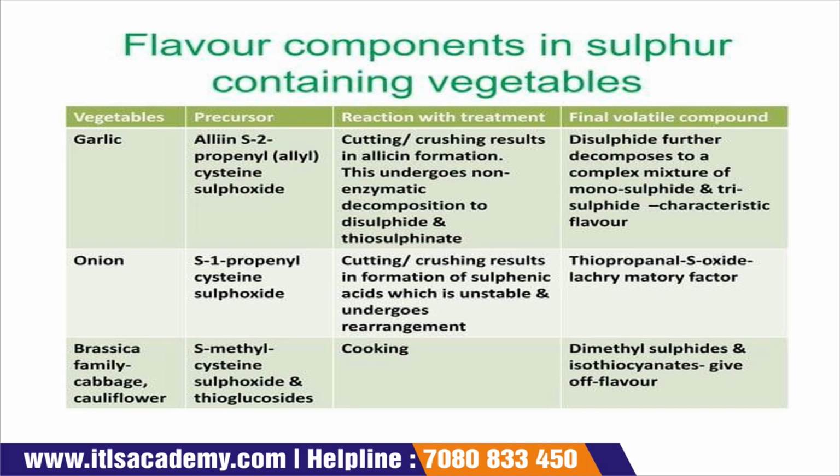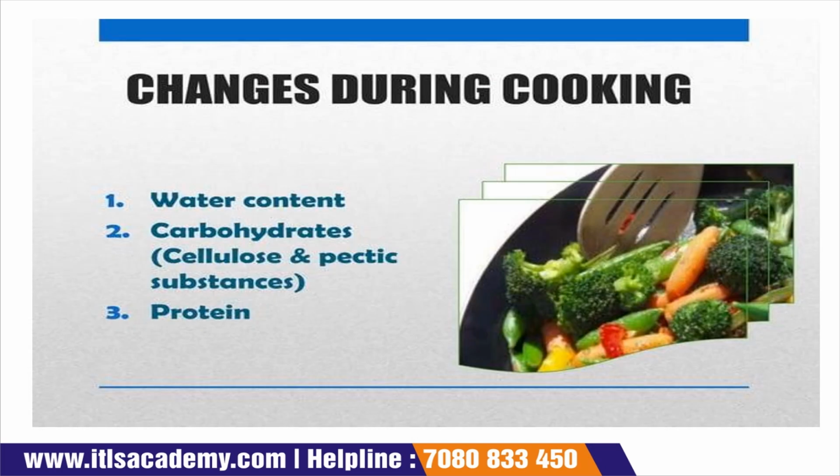These are further decomposed into a complex mixture of monosulfide and trisulfide. So this is the flavor component present in sulfur-containing vegetables like garlic, onion, and the brassica family, your cabbage and cauliflower. Now, what happens when we cook the vegetable?